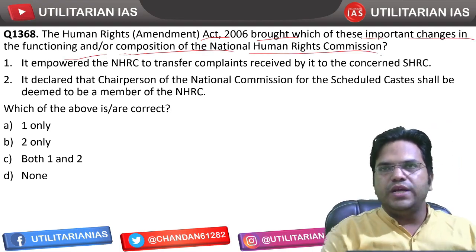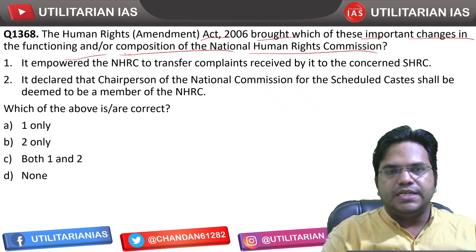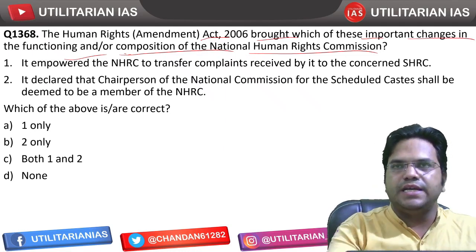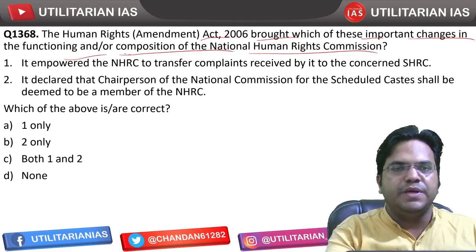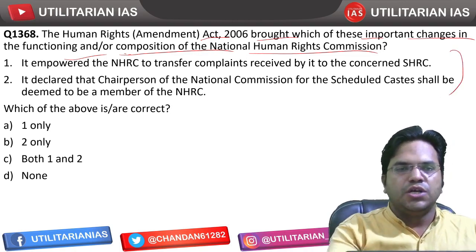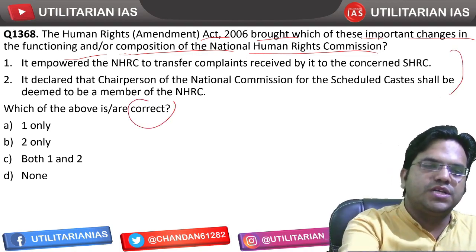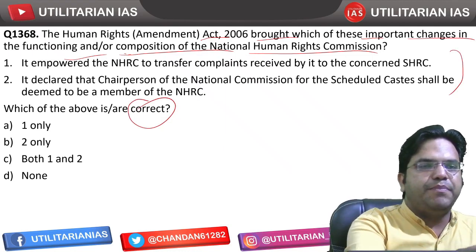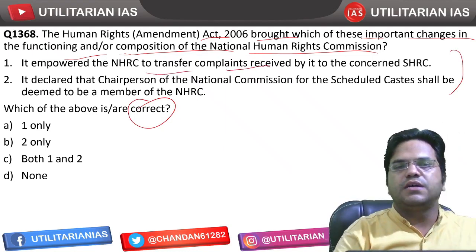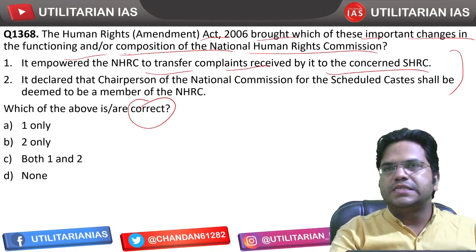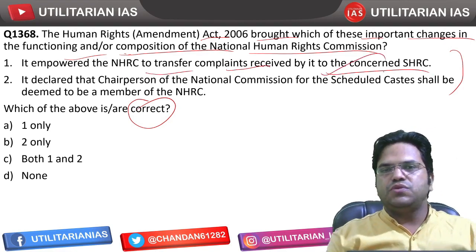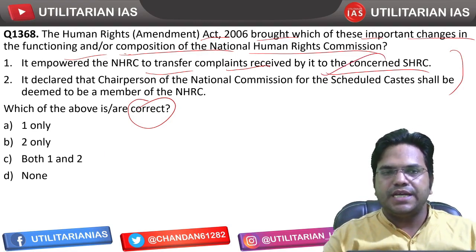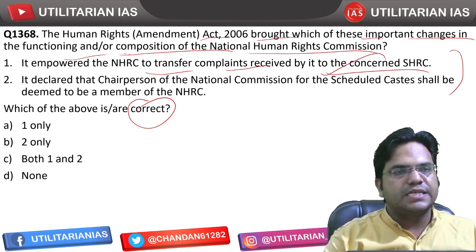The Act of 1993, the PHRA Act, because of which the National Human Rights Commission came into existence, was amended in 2006. So what changes were actually made? Two changes are mentioned here and we have to tell which statement is correct. It empowered the NHRC to transfer certain complaints received by it to the concerned SHRC, State Human Rights Commission. So that is correct. This change was made in 2006 by an amendment to the PHRA Act 1993.